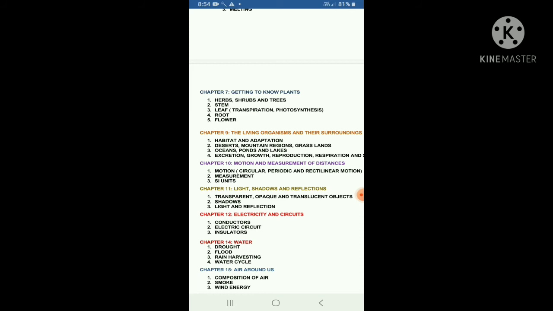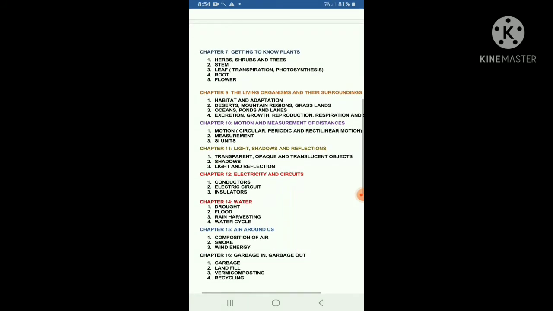Next, chapter 11, light, shadows and reflections. In this chapter, we have learned three types of objects: transparent, opaque, and translucent objects. Second one is shadows, and third one is light and reflection.